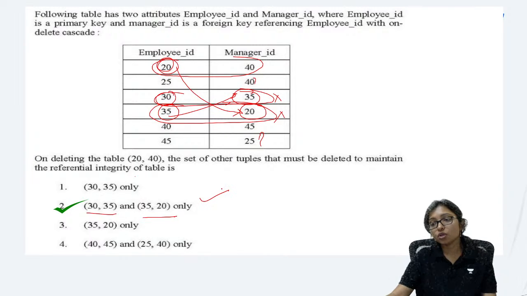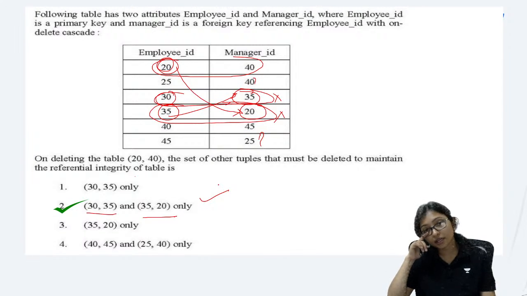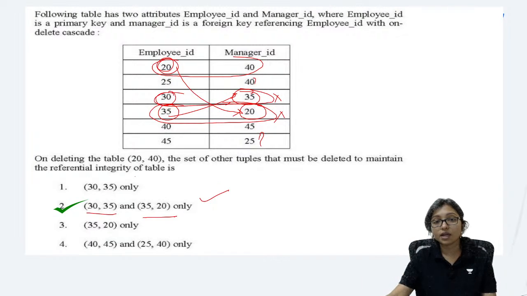Priya Dash, Rahul, those who are marking 2, you are wrong. Not only 30, but 30, 35 and 20. 30 and 35 will also be deleted, because whenever you delete 20, employee 35 will also be deleted, since employee 35 is the manager here. So both will be deleted here. That is the answer.